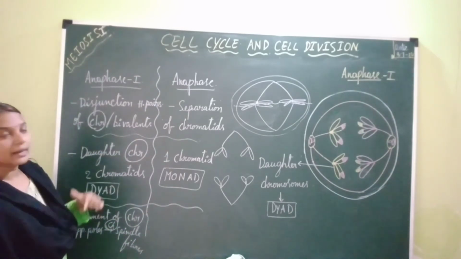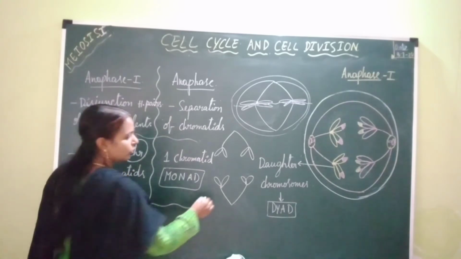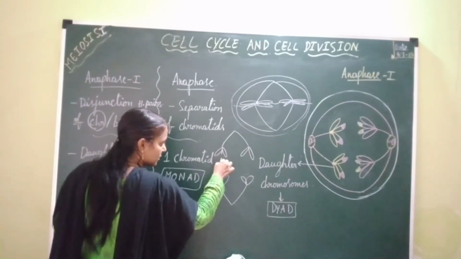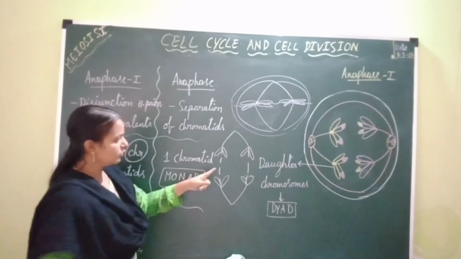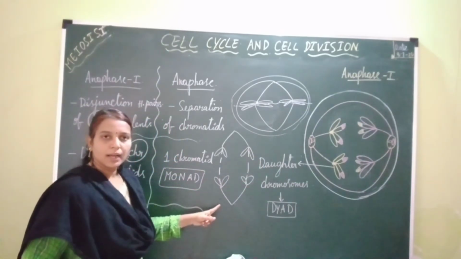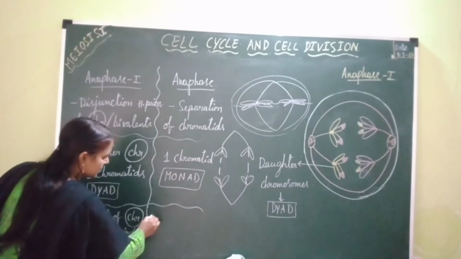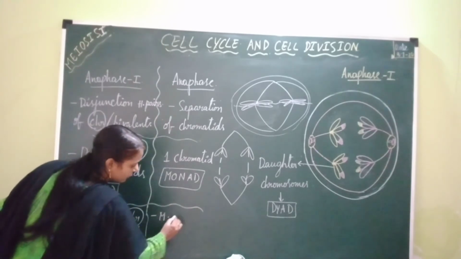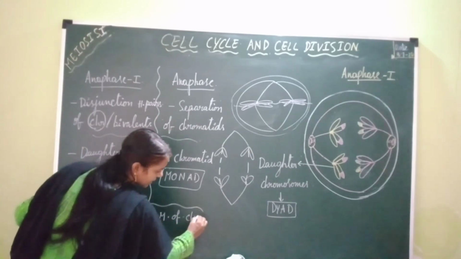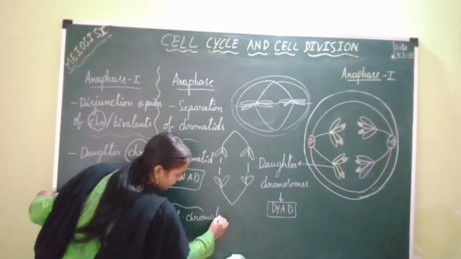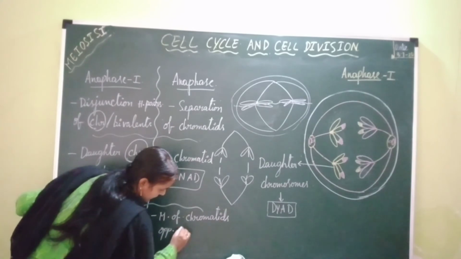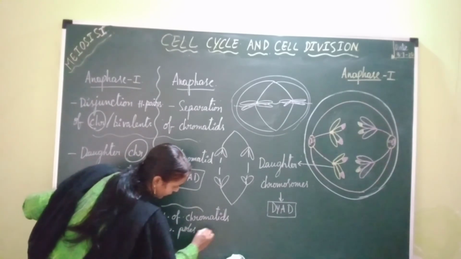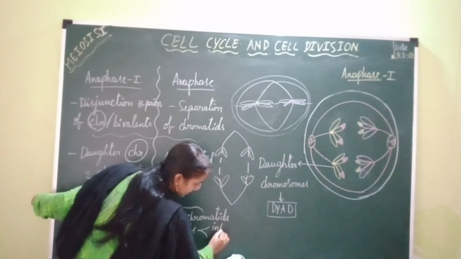Whereas in anaphase of mitosis, movement of chromatids towards two opposite poles takes place with the help of interzonal fibers and chromosomal fibers.